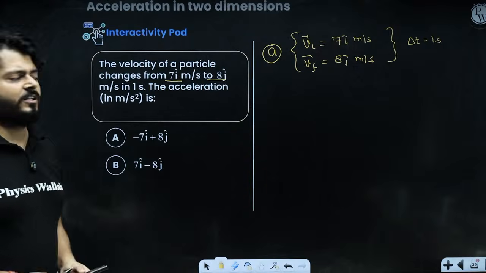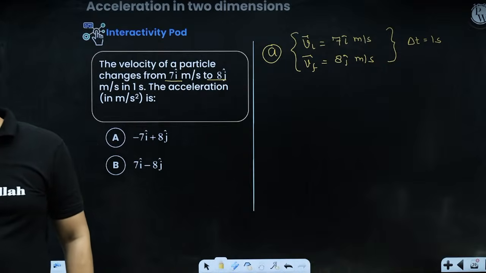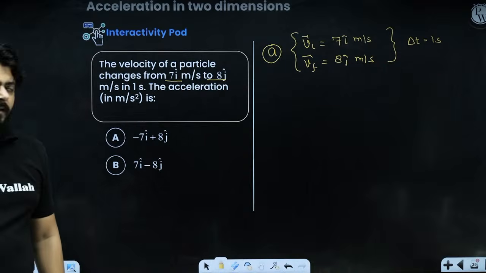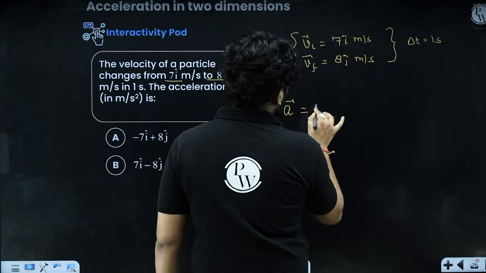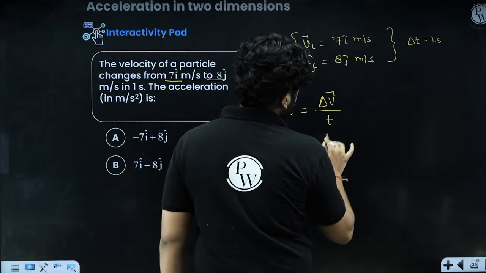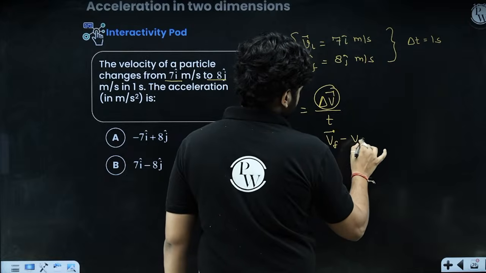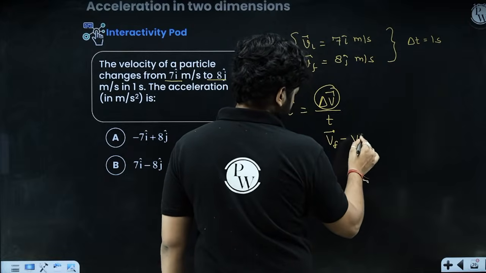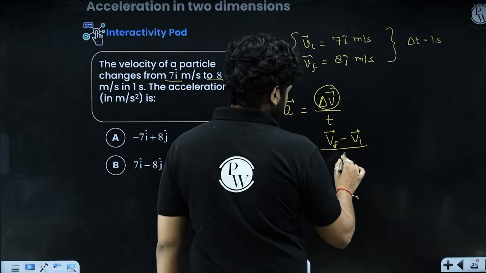So what is acceleration, my dear kids? Acceleration is rate of change of velocity. Yes or no? Acceleration is rate of change of velocity, which is change in velocity upon time. So this is final velocity minus initial velocity upon time.